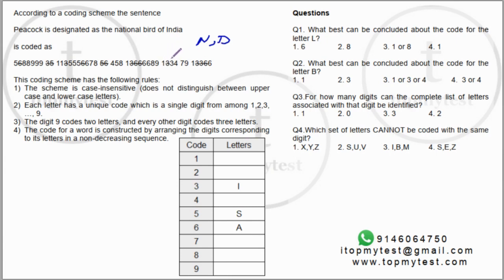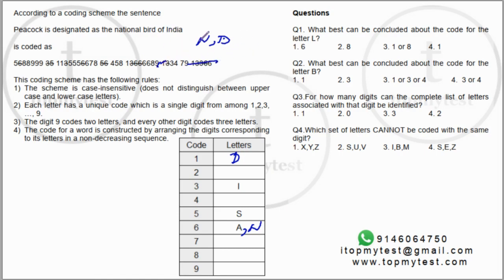There is no 6 available. So D has to be 1, which means the 6 will be for N. So I can remove the D here.